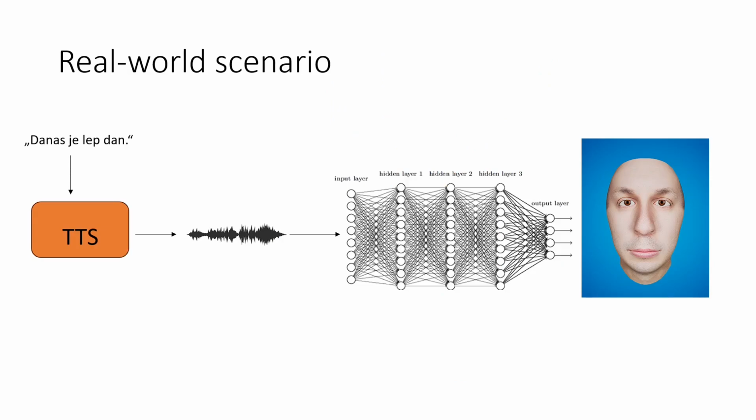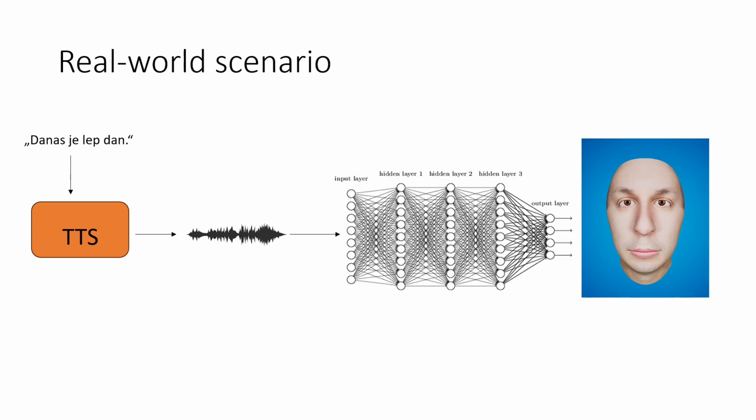This slide shows the final target scenario. So we have text that we want the avatar to speak. We send it to a TTS module to produce synthetic speech.